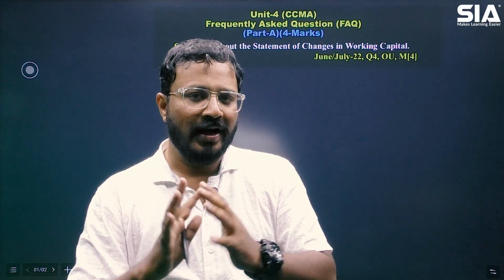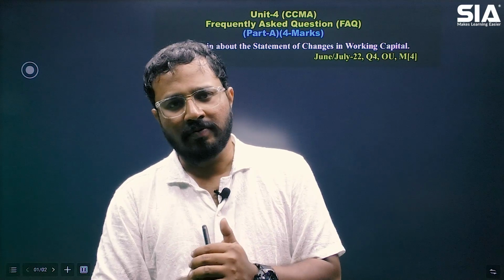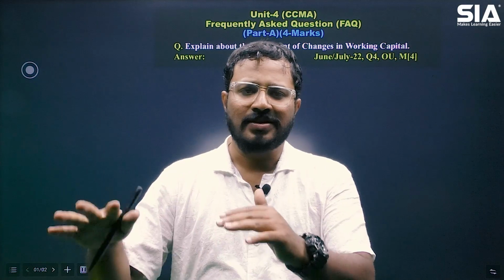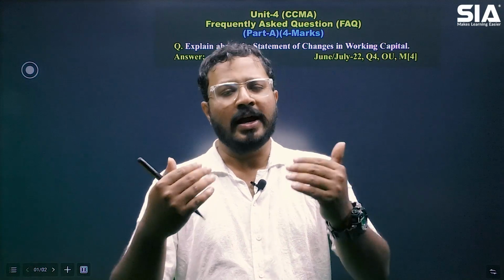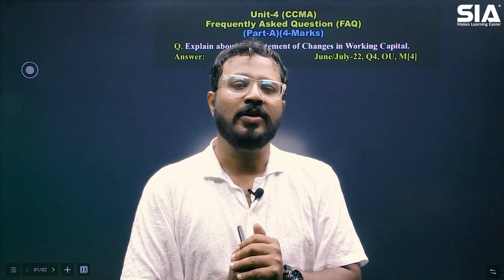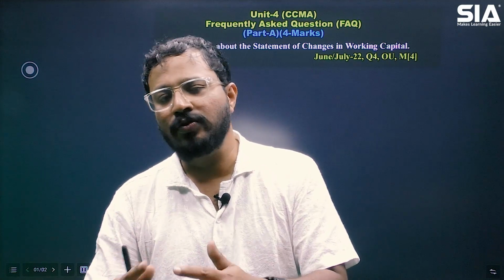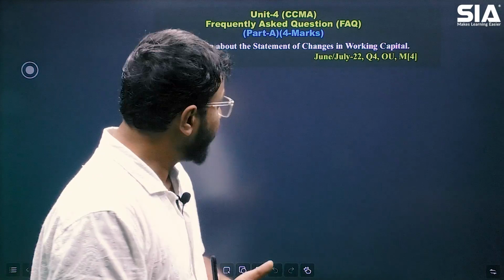Then its uses: why do we prepare it? We will highlight that it is for decision making of management and to assess the liquidity and operational efficiency of the business. Then go to the actual content: how the statement of changes in working capital looks, what calculation we do there, and that's how you conclude your answer, right?